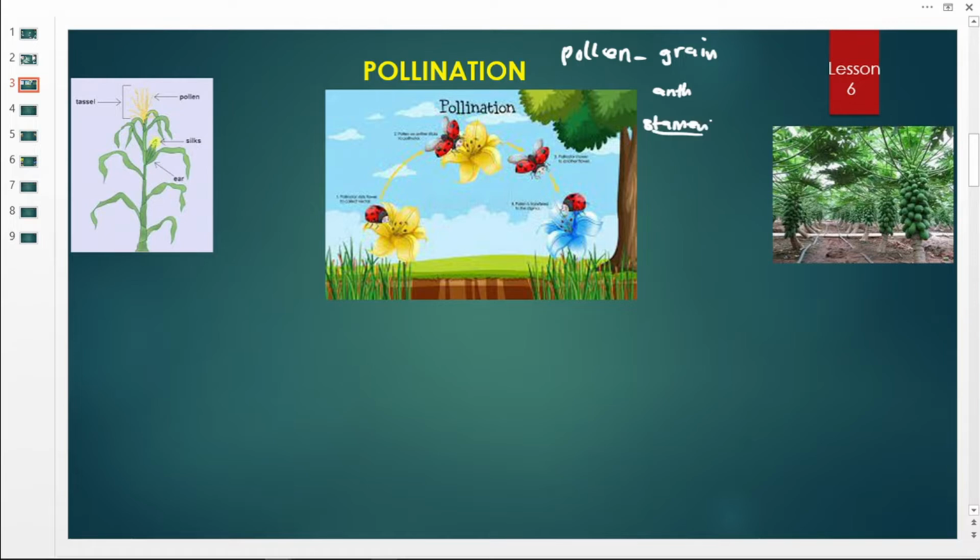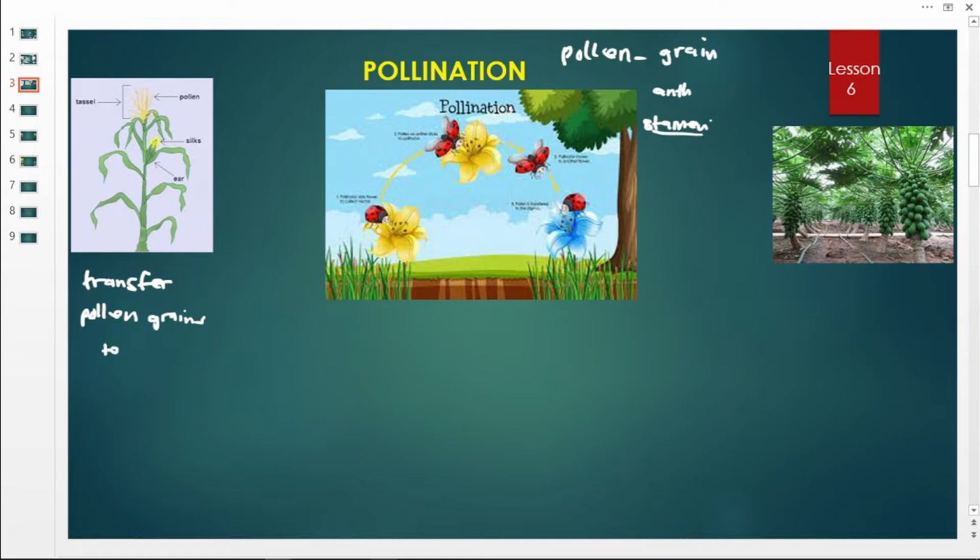Therefore, my dear learner, let us remind ourselves what pollination is. Pollination refers to the transfer of pollen grains from the anthers to the stigma. I repeat, pollination is the transfer of pollen grains from the anthers to the stigma of a flower, as you are seeing here.